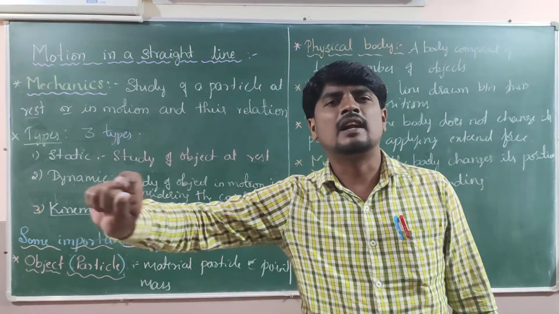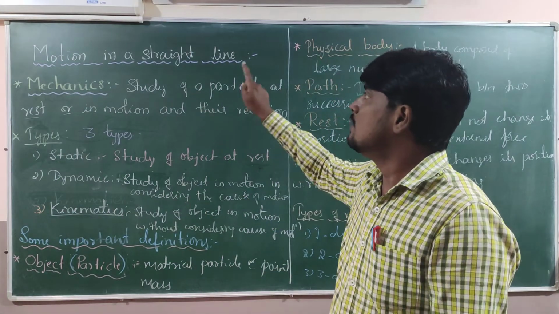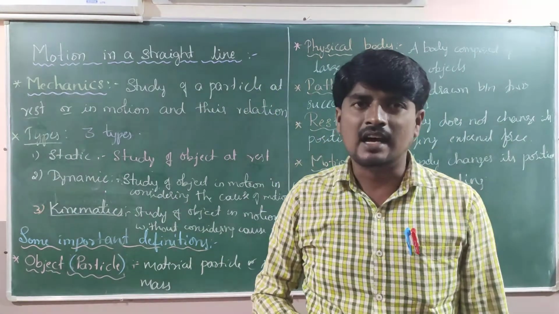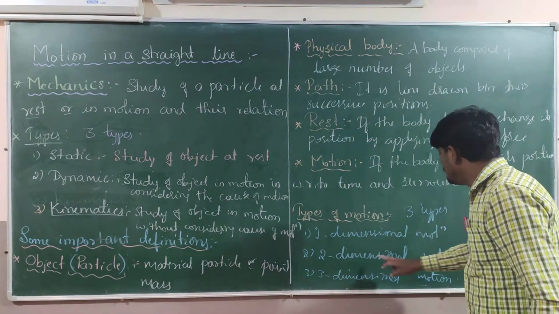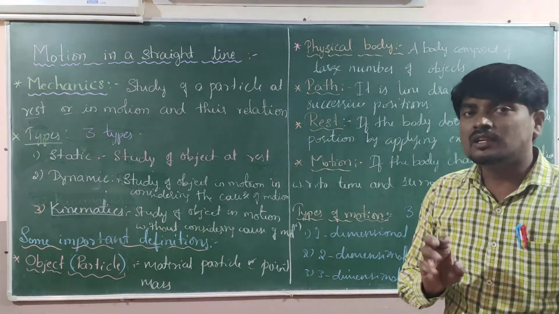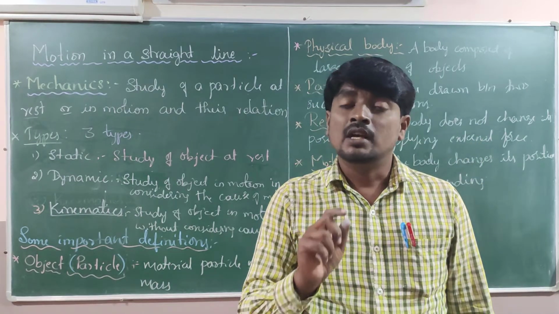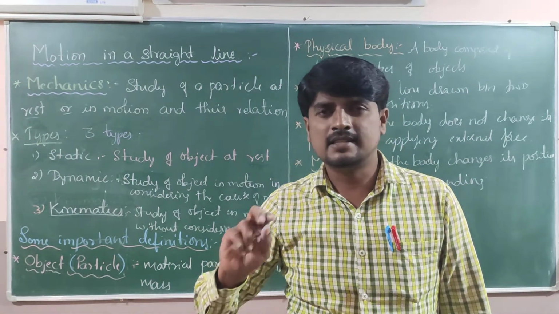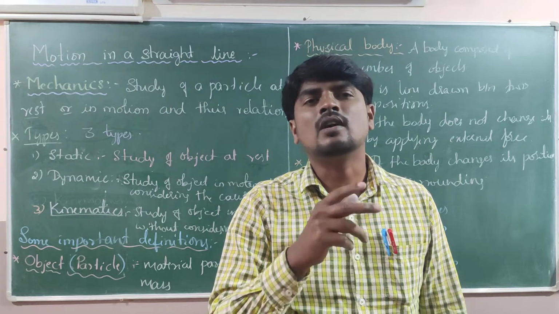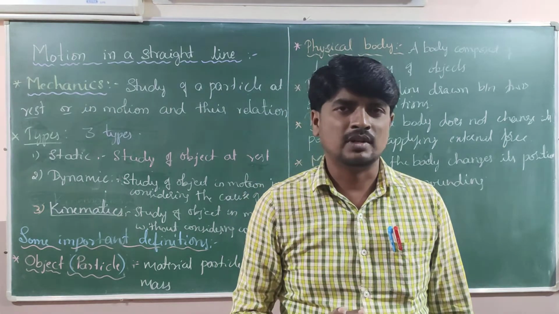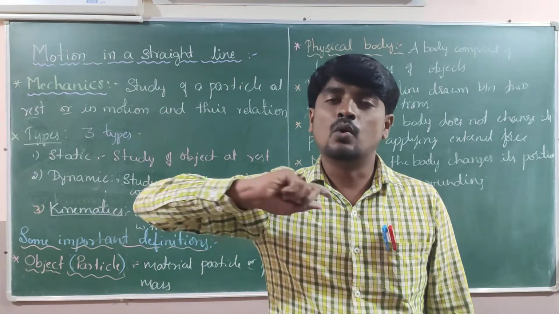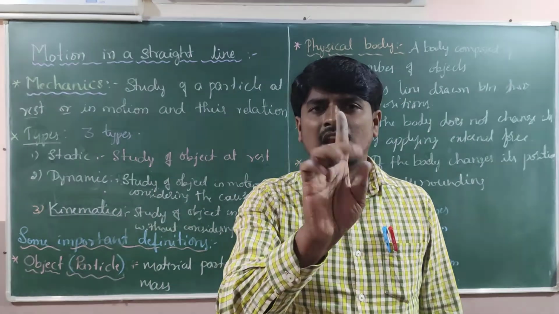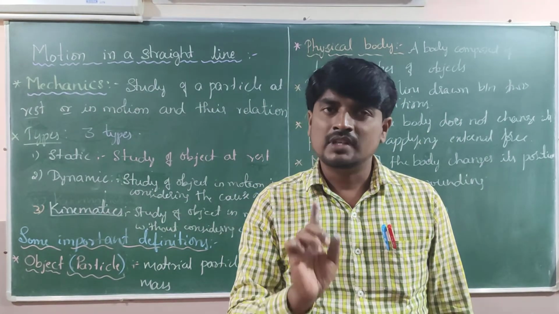That means only one line, also called motion in a straight line. Please keep it in mind: don't think that one dimension always means only the x-axis. Out of three, any one axis the body may move along, and it is one-dimensional.